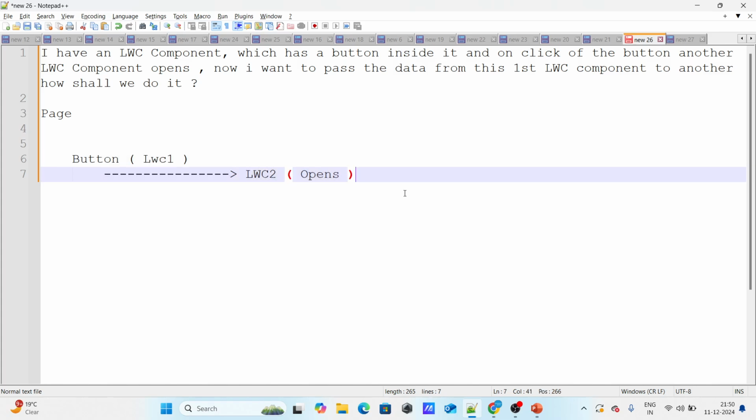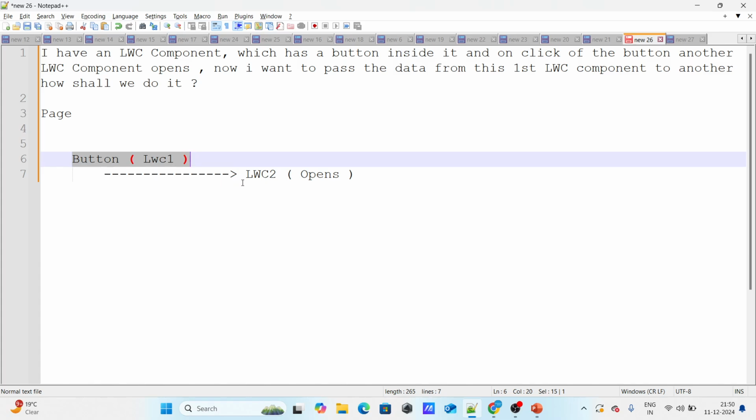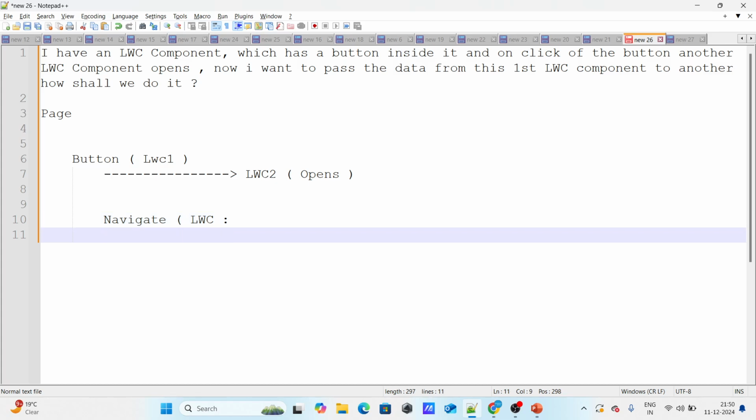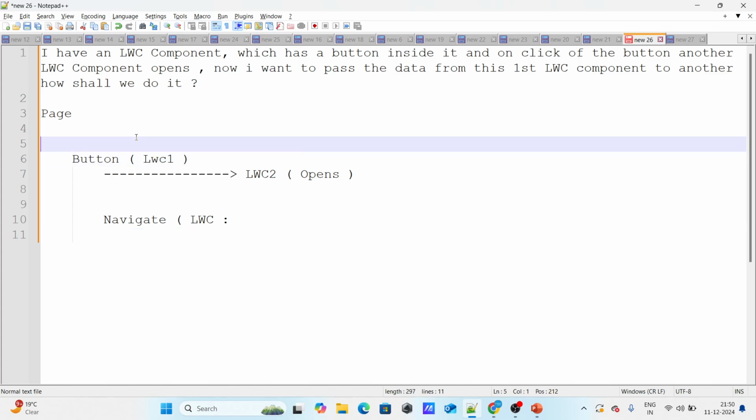So the question is, how will you be able to do it? First of all, to navigate from one LWC component to another, you have to use a navigate function. Okay, there is a navigate function. You can specify the LWC component and all that stuff inside this. And while navigating, when you navigate from one LWC to another LWC, your URL will become something like this. It will become very hazy. Okay, it starts from EY and something like that. It starts very haphazard.